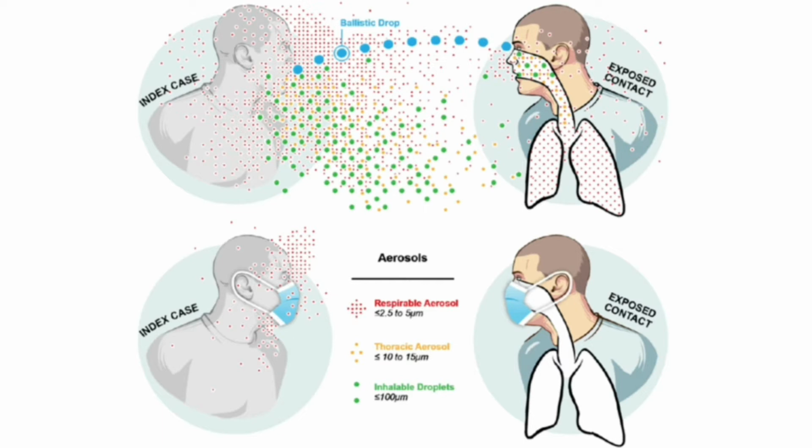But in the second picture, you can see that the index case, the person who has the disease, is using a mask, as well as the healthy person, the exposed contact. Here, by aerosols or droplet infections, the infection rate is much lower.